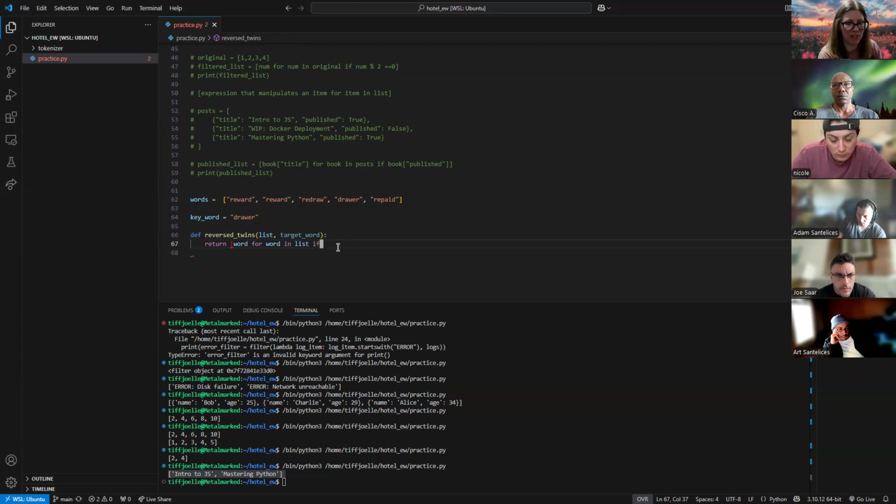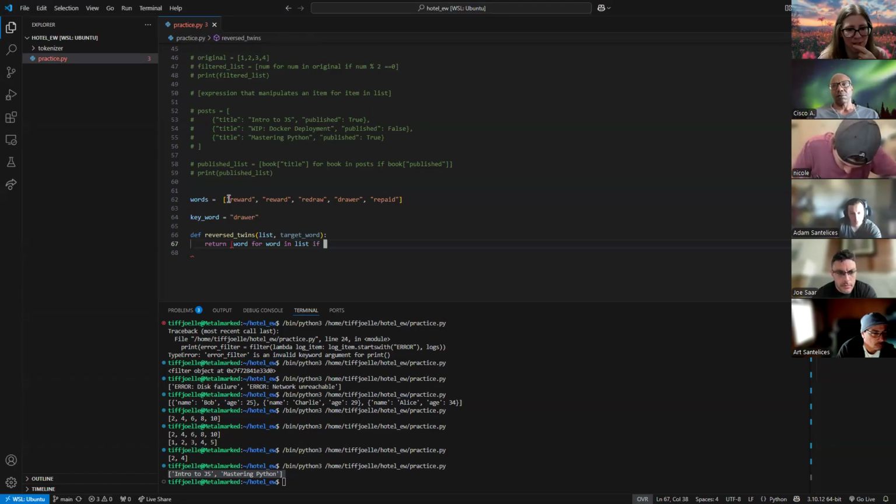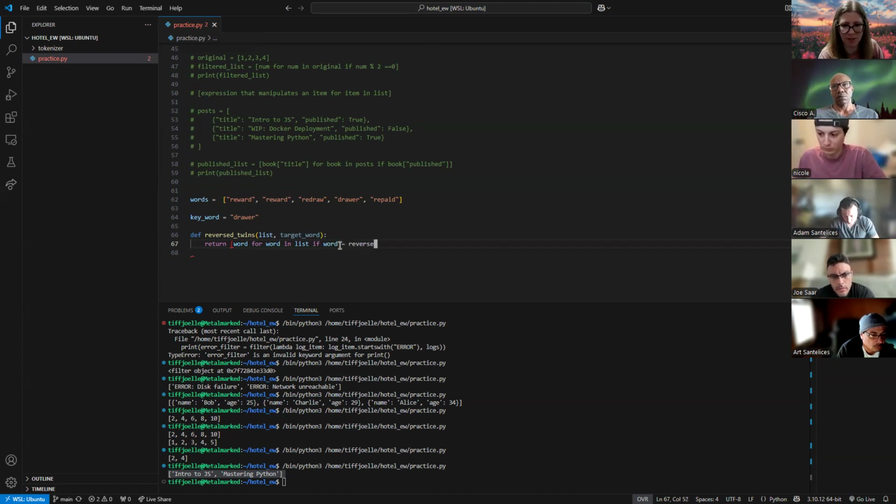if, because we have a stipulation, right? What is my if here? In pseudocoding, what am I looking for? If it's the reverse of drawer. Yes, correct. So we'll just write it out in pseudocode now and fix it up. If that word is equal to the reverse of what?